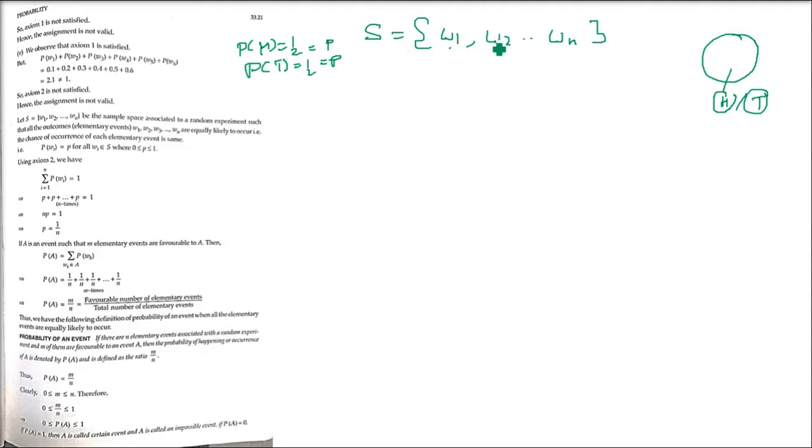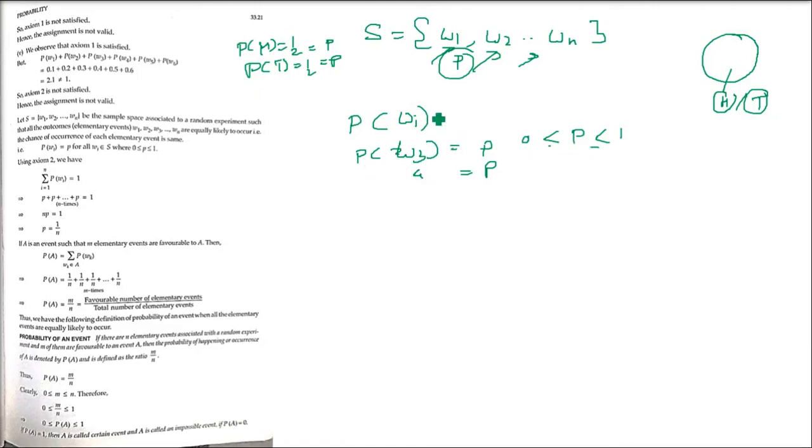We are saying all the events are equally likely, right? So for W1, W2 till Wn, the probability of each of these coming is P. So P of W1, P of W2, P of W3, all are P. You take any one of these, P of Wi, where i is from 1 to n. So when we say P of W3, it is P. P of W4, it is P. P of W10, it is P. Now this P which we have assigned has to be between 0 and 1. This is the rule of probability. So every probability is P because they are equally likely.